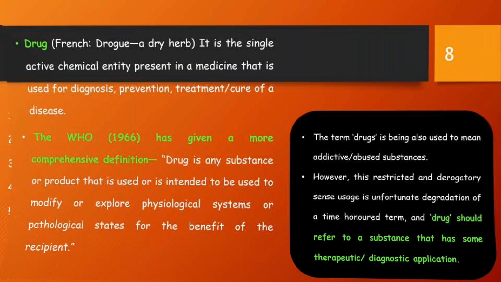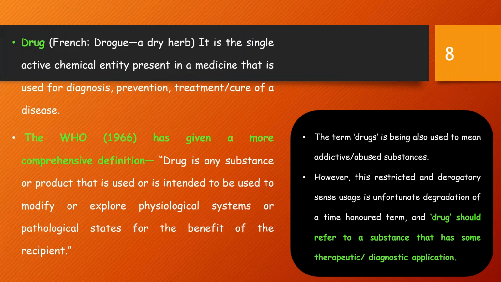So, what is a drug? How is the word drug derived? The word drug is derived from a French word drogue, which means a dry herb. It's a single active chemical entity present in medicine that is used for diagnosis, prevention, treatment, or cure of any disease. That's why WHO put forward a definition of a drug in 1966.